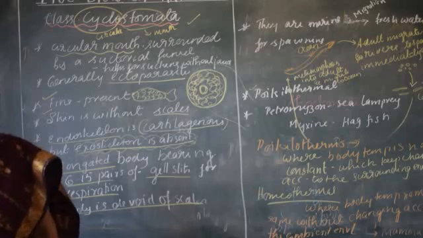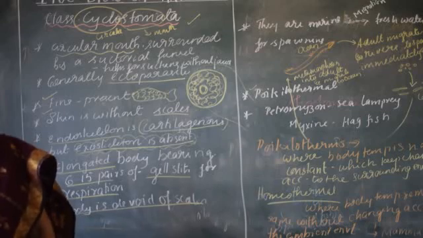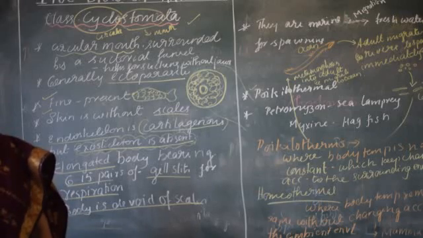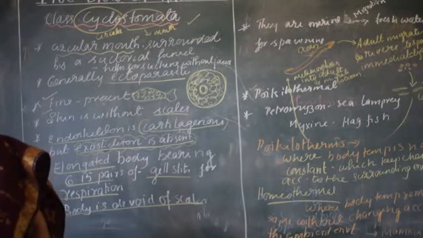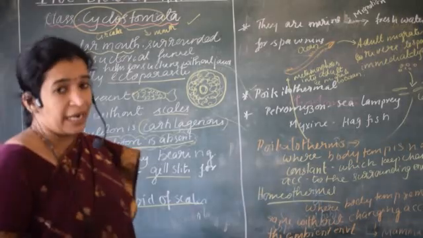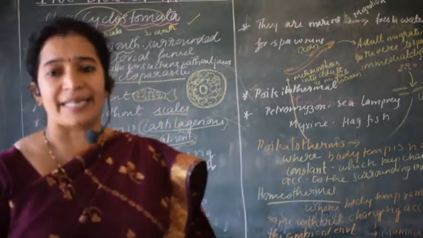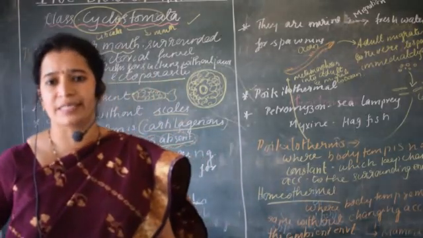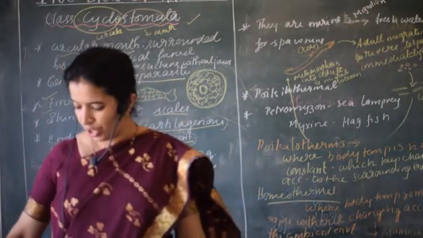Now we have to study the class Osteichthyes and the class Chondrichthyes. What is the difference between these classes? The major difference is their endoskeleton. The endoskeleton varies in the two. In one it is bony, whereas in the other it is cartilaginous.